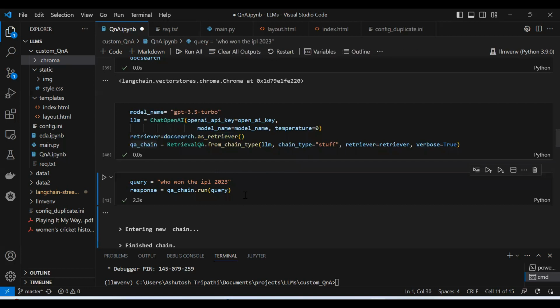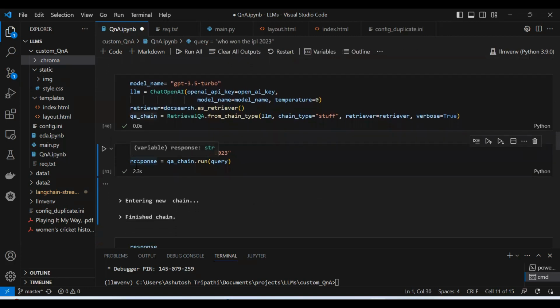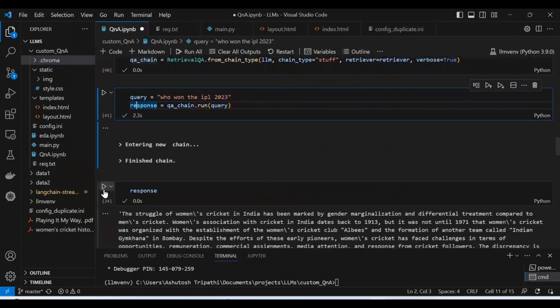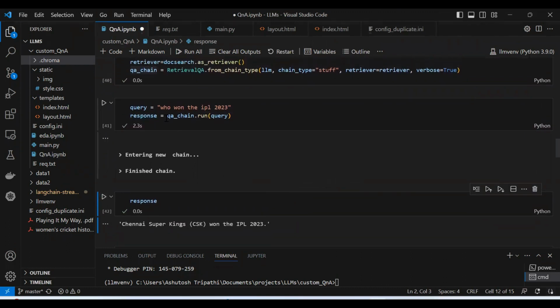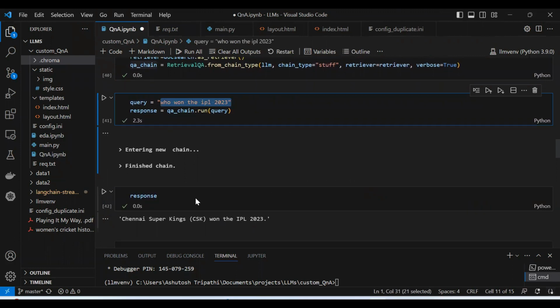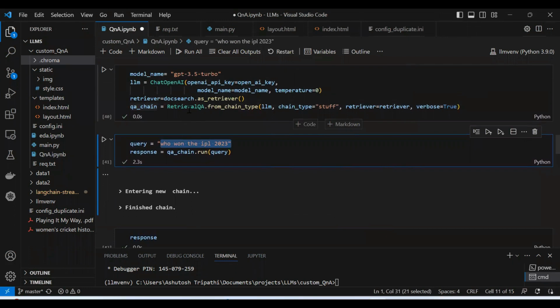Okay, and then see what response I'm getting. So it is entering into the new chain, and then it has finished. And now if I print the response, it will print, okay, Chennai Super Kings won the IPL 2023. Okay, and likewise, you can keep on entering different questions and you will get different answers. So this is how RetrievalQA works.